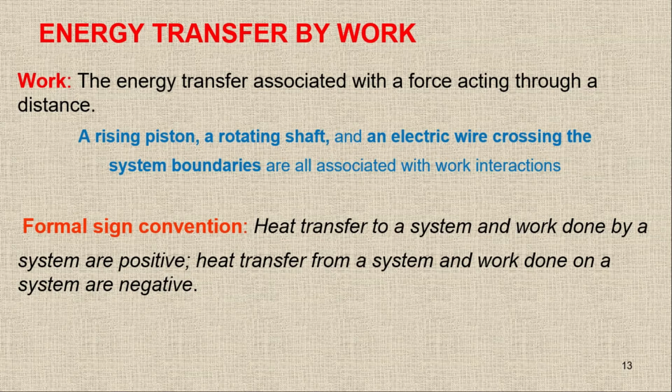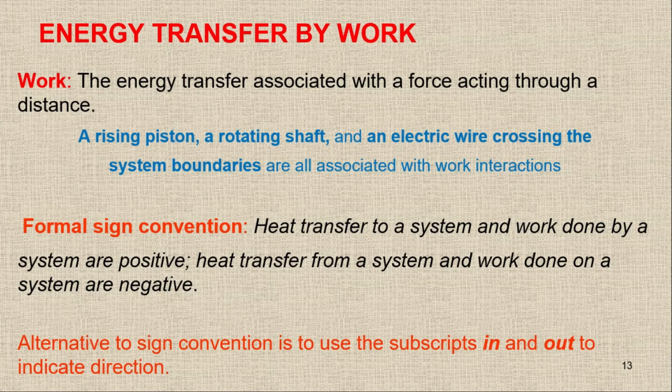The heat transfer to a system and work done by a system are positive, while the heat transfer from the system, when heat is going out, and the work done on a system are negative. So this is the formal sign convention.